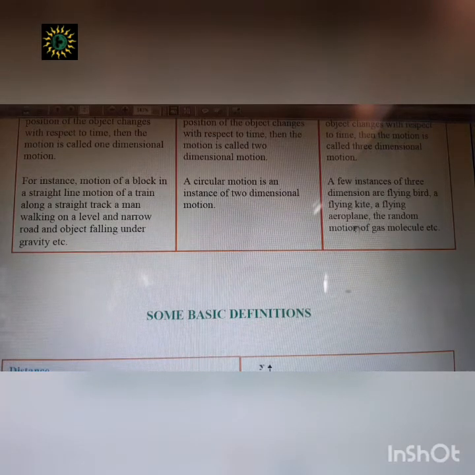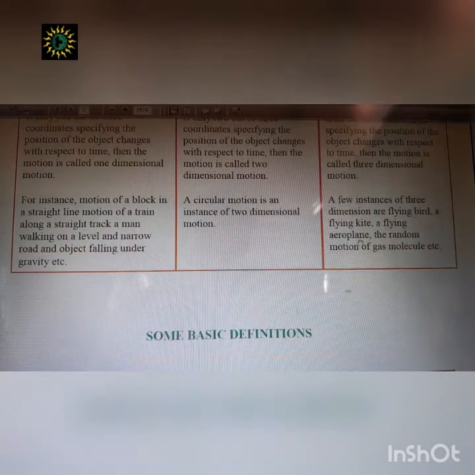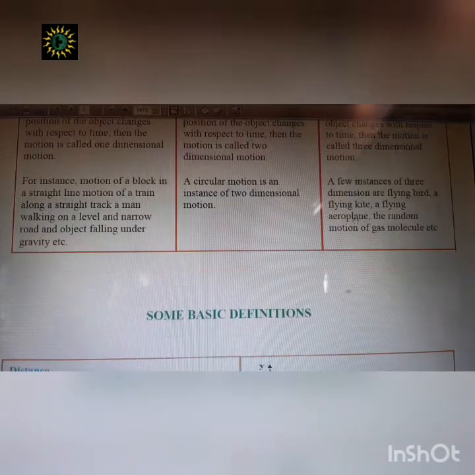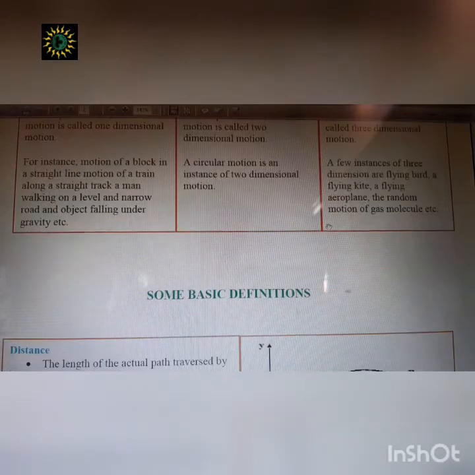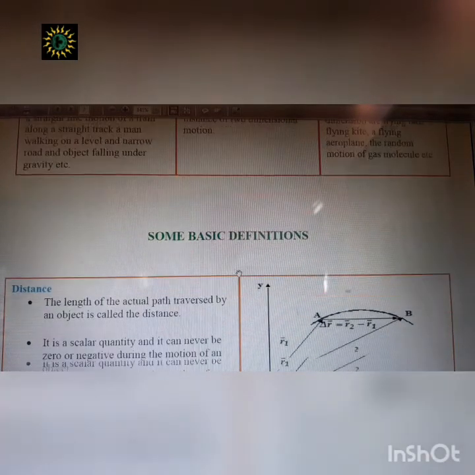It is not moving in a particular direction, like it was for a straight line. It is changing its directions and its dimensions also. So those are the differences between one-dimensional, two-dimensional and three-dimensional motion. But in this chapter we will deal with one-dimensional motion.